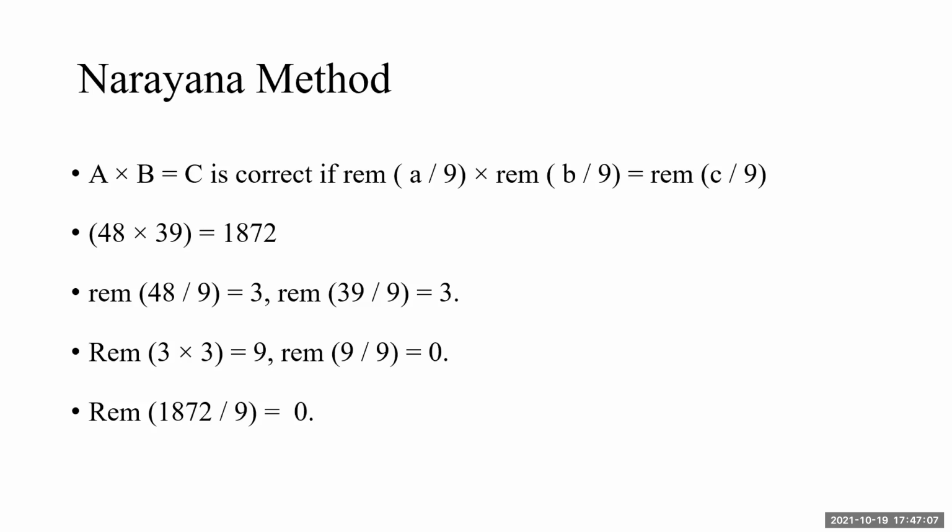Narayana says that, okay, you got it. The answer is correct. But Narayana is not restricted to 9. Narayana says choose any number of your choice, less than 48 and 39, of course. If I say 20, I can select the number 20, get the remainder of 48, multiplied by the remainder of 39, when divided by 20. Find the remainder of 1872 divided by 20. You will get the answer correct.